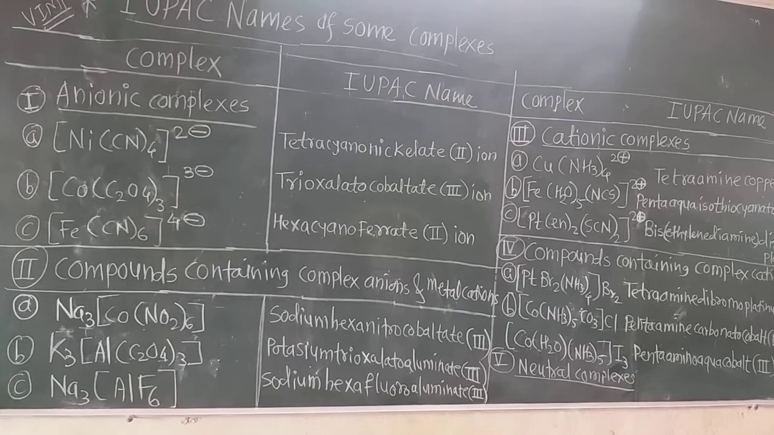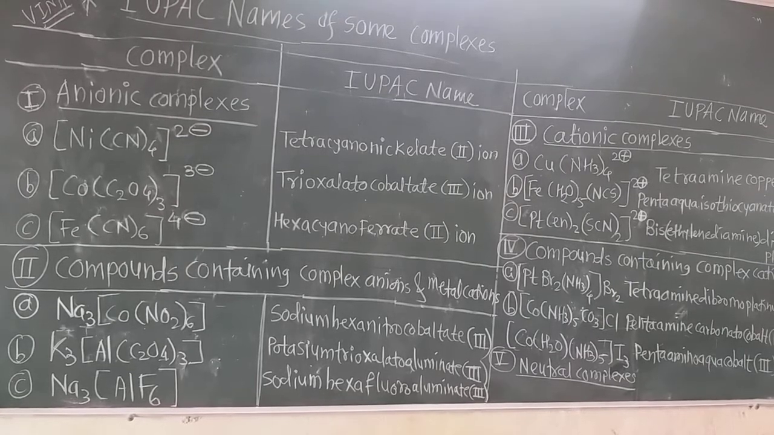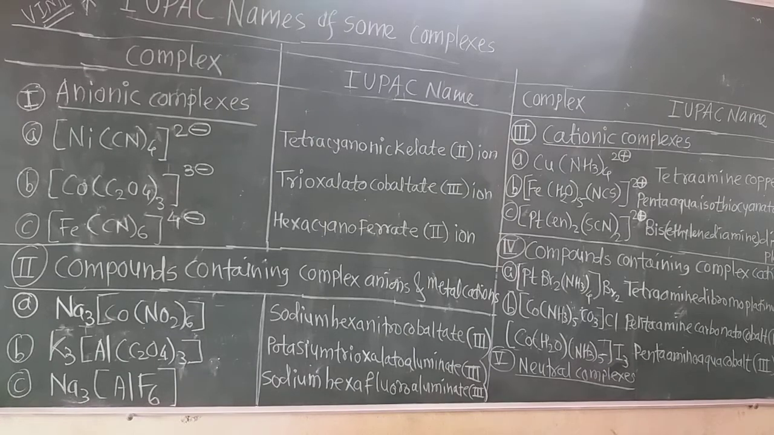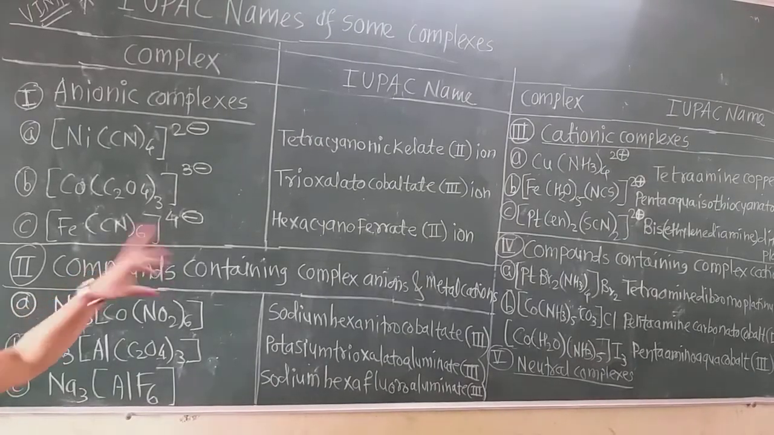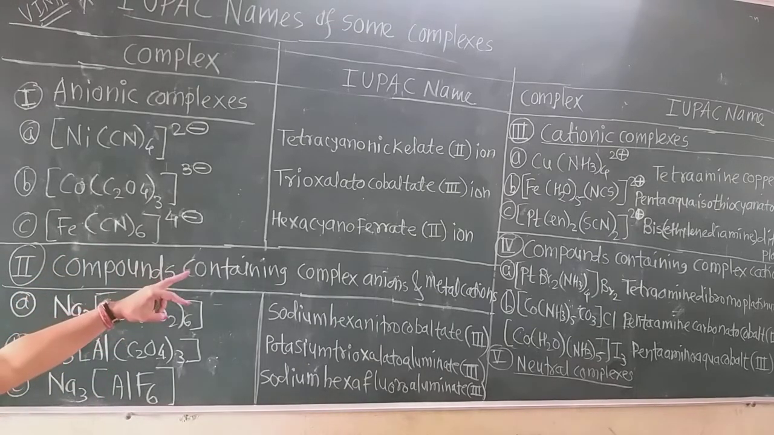If a complex has more than one ligand of the same type, then the number is indicated with the prefixes di, tri, tetra, penta, hexa, etc. Now see here, in this first complex there are the 4 cyanide ligands, so the IUPAC name starts with tetracyano. Here there are the 3 oxalato ligands, so the name starts as trioxalato. Here there are the 6 cyano ligands, so the name starts with hexacyano.